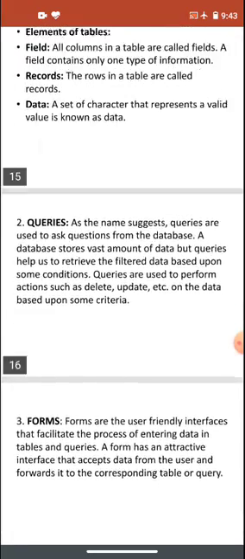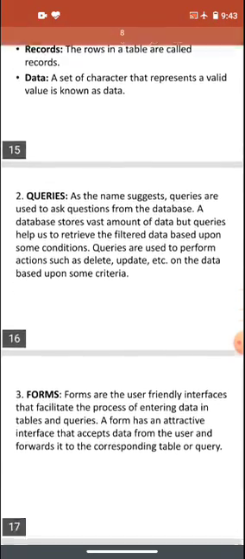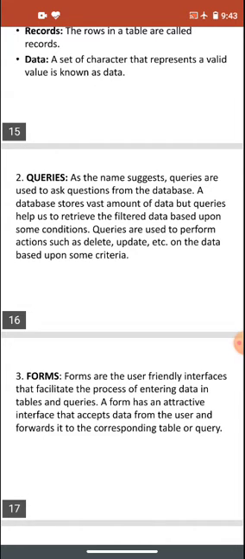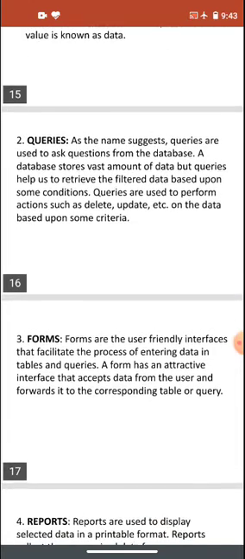The second component is queries. You have separate chapters for all these components, and this is just the basic terminology which you must know. We will study these in full detail when the chapters on queries and forms come. The second component is queries.